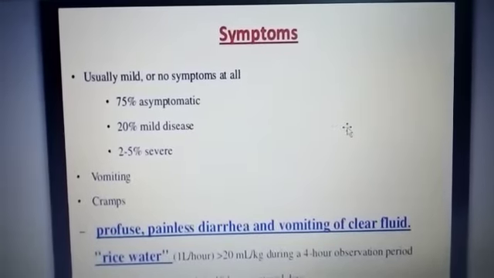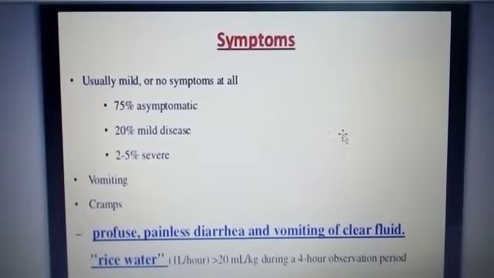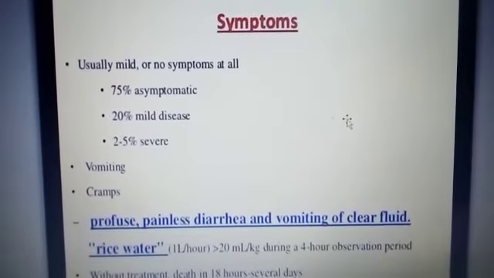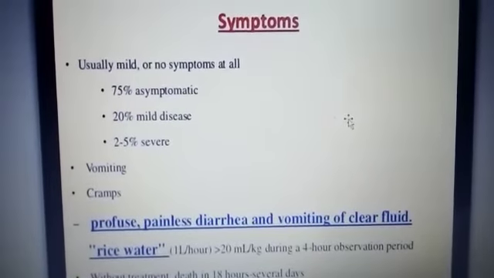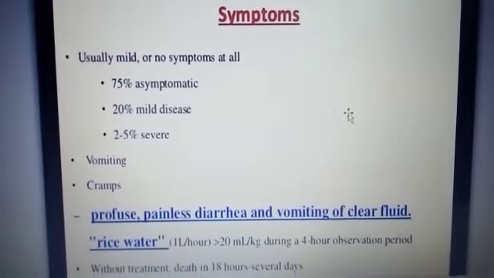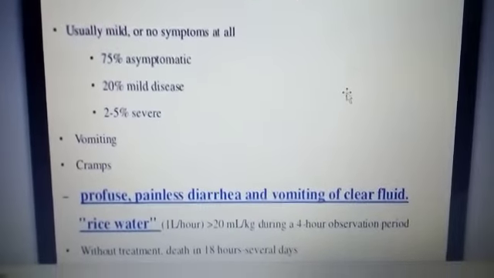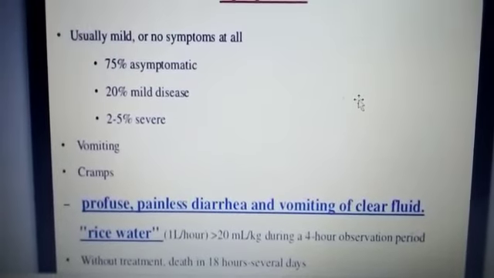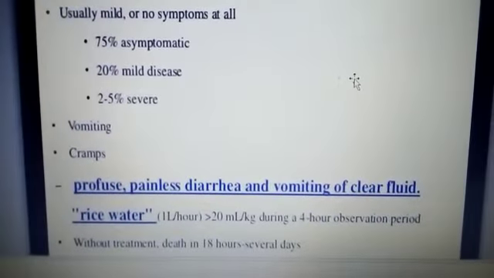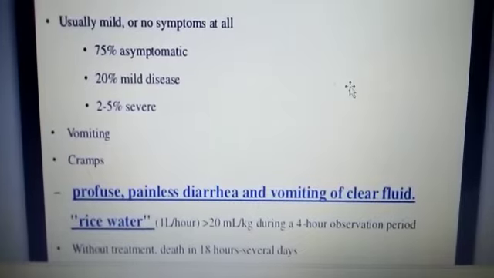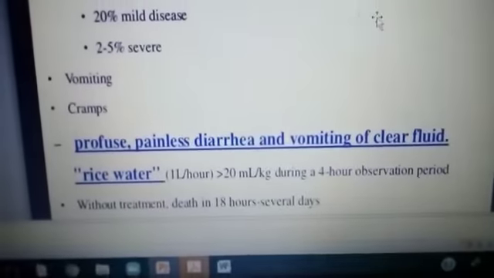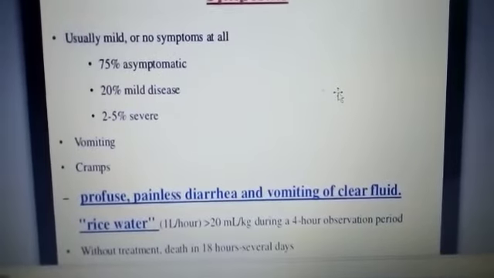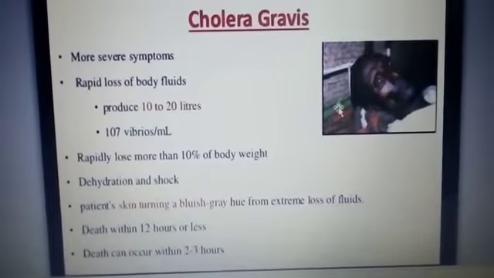Then what are the symptoms? Usually the symptoms are very mild, or sometimes no symptoms will be there. 75% of cholera infections can be asymptomatic. 25% will have mild symptoms and 2 to 5% will have severe symptoms. Then usually vomiting, muscle cramps, paleness, diarrhea, then vomiting of clear fluid or rice water loss from the body occurs. If we are not taking the treatment, death can occur within 18 hours to days.